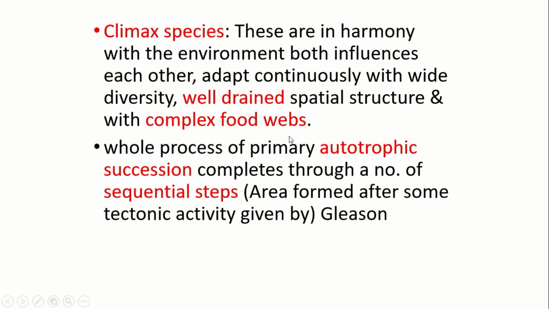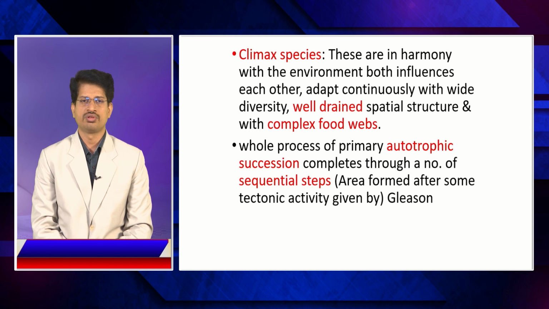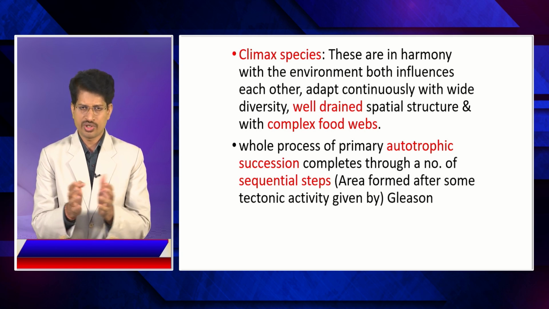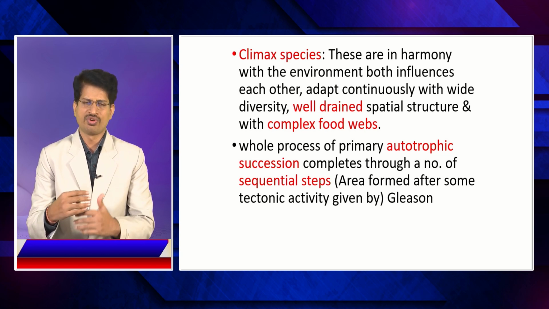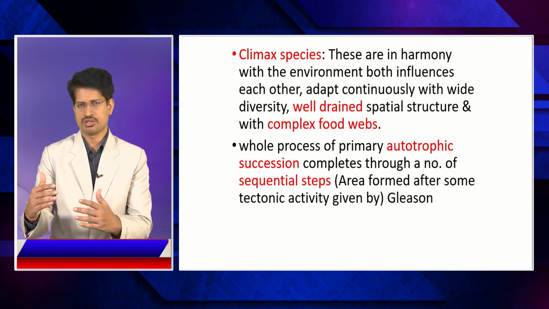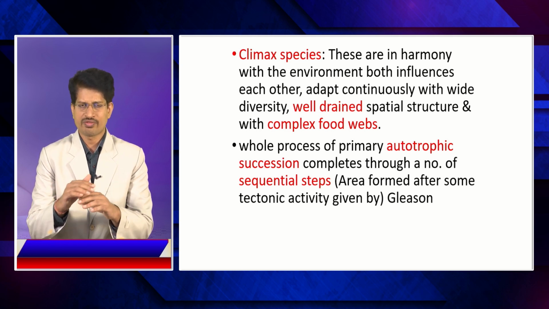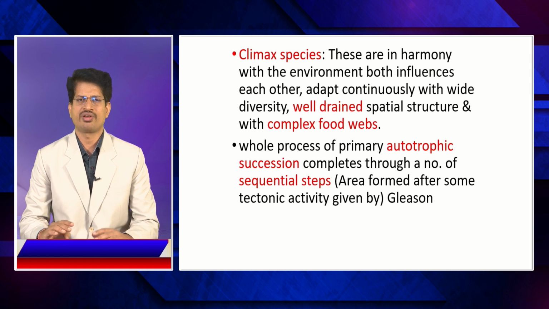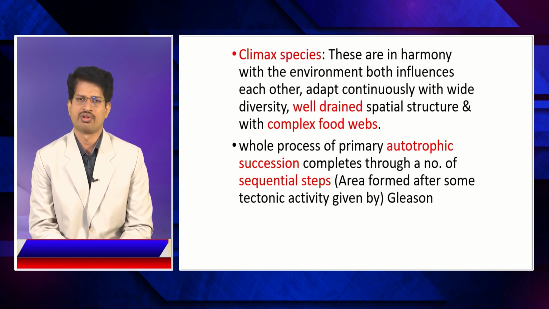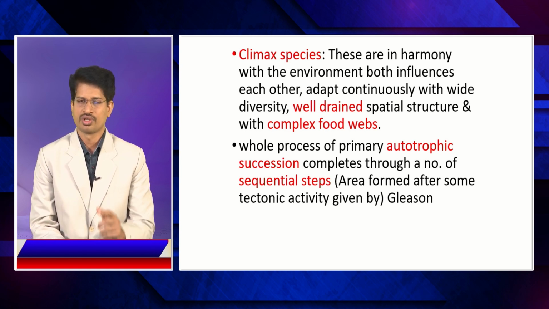So in the climax community, we observe a particular condition: the food web is so complex. In the initial stage, the species are fewer, so more or less a kind of food chain exists in the trophic levels. But with the change to climax species, the biodiversity increases, because of which the trophic levels are made up of different kinds of species with a biodiversity of flora and fauna, making the ecosystem more complex, because of which the stability of the ecosystem increases, a characteristic feature of a climax community.